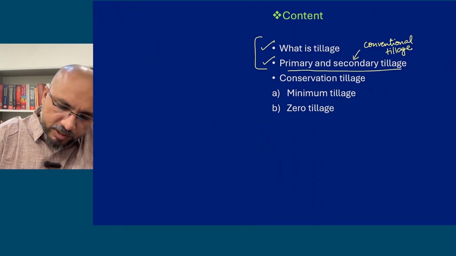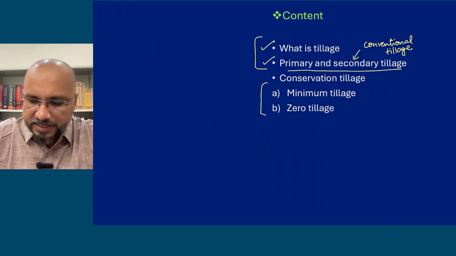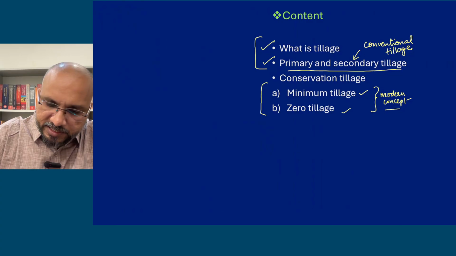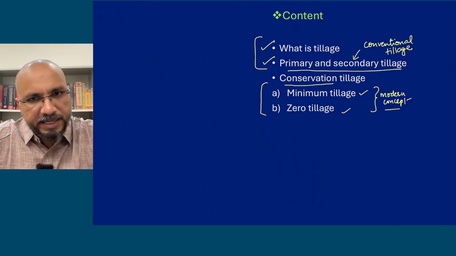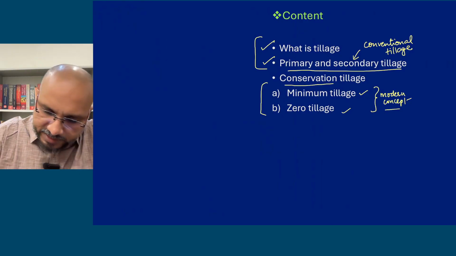In the second video we will discuss conservation tillage, where we will be discussing minimum tillage and zero tillage. This is the modern concept of tillage. Minimum tillage and zero tillage both are part of conservation tillage.